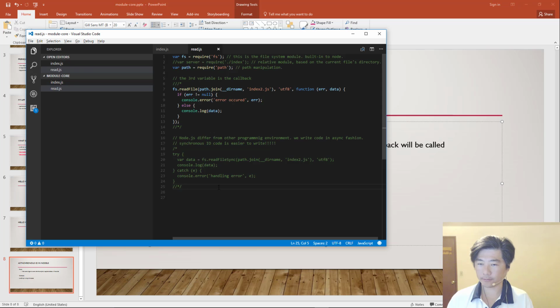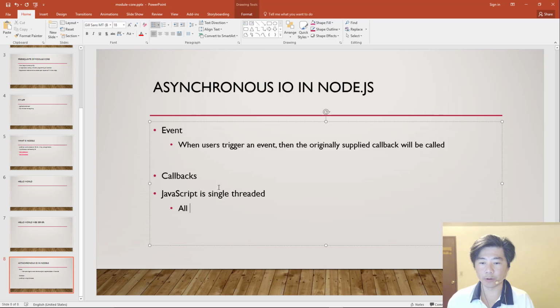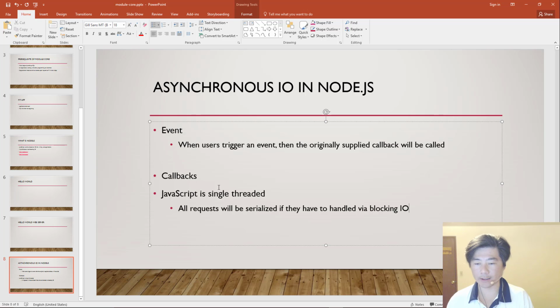if we have blocking I/O, that means that all requests will be serialized if they have to be handled by blocking I/O. So in some ways, because it's single-threaded, you basically have to use callbacks with asynchronous I/O to handle it correctly.